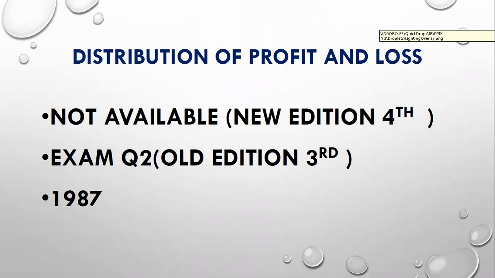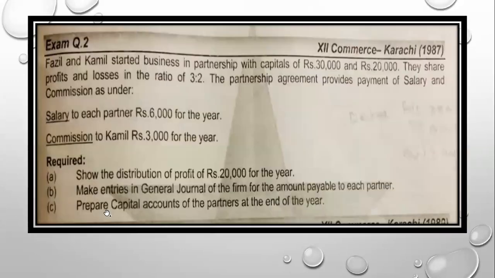Today the topic is distribution of profit and loss, and I am here with another question. This question is not available in your new edition because it is a little bit older, but it has a very good technical part, so I included this topic for you. This is exam question number 2 in your third edition, and the past paper year is 1987. Okay, I proceed towards the question.